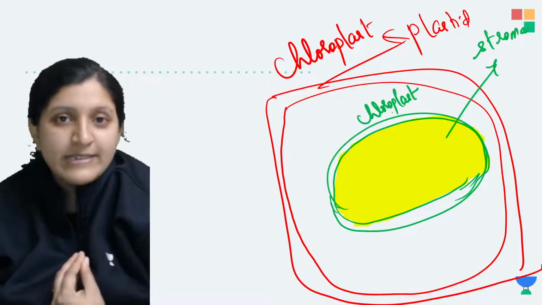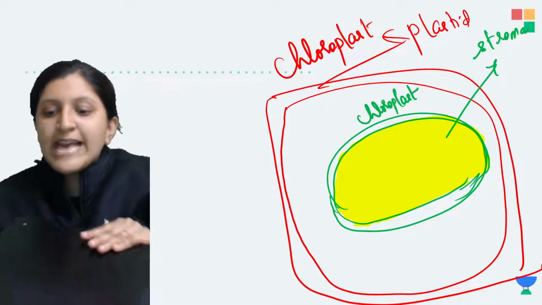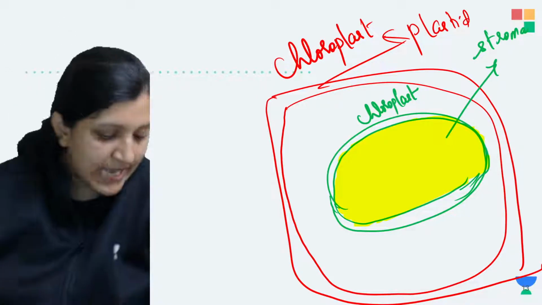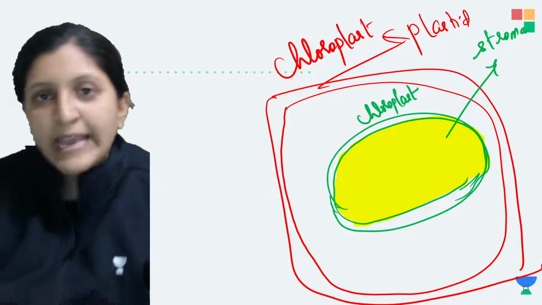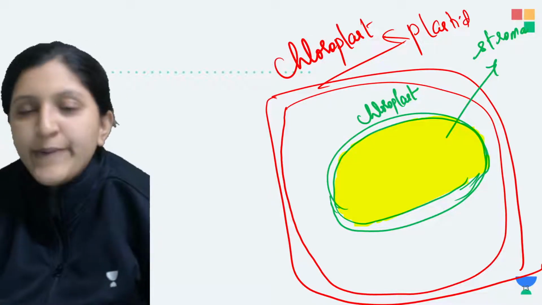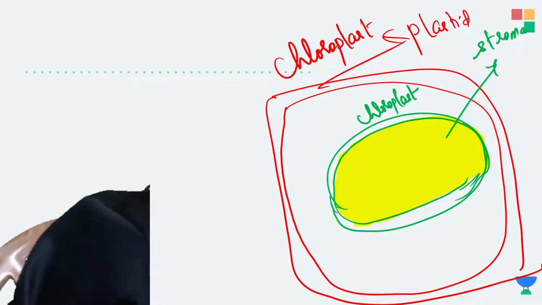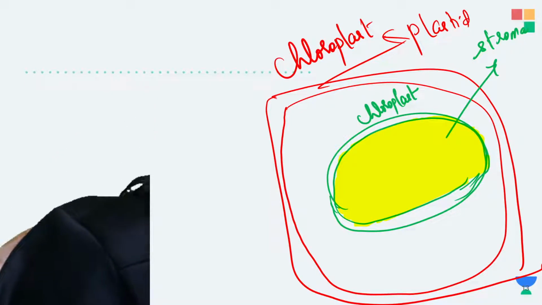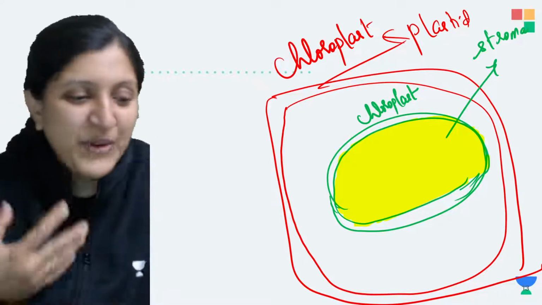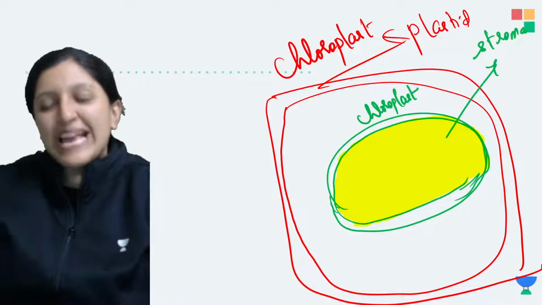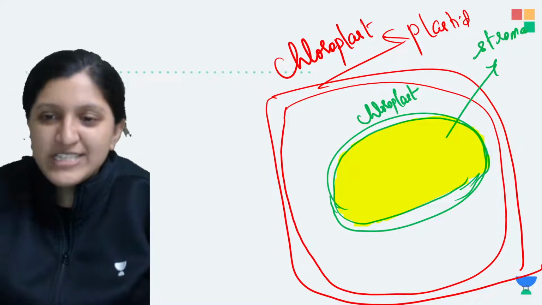So chloroplast contains chlorophyll, right? Any idea where exactly you find chlorophyll in the cell, that is in the chloroplast? Any idea about this, where exactly chlorophyll will be present? Excuse my cold. Anyway, I'll just explain, even if you don't know, that's not a problem.